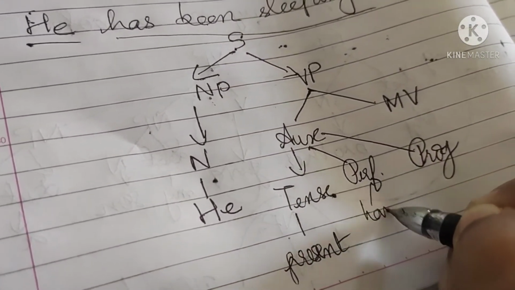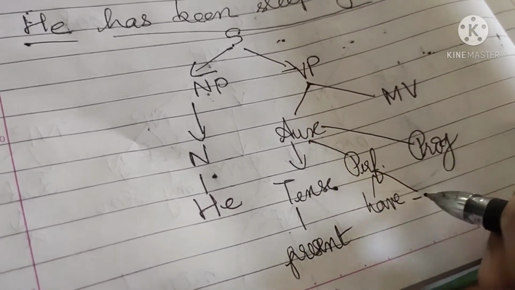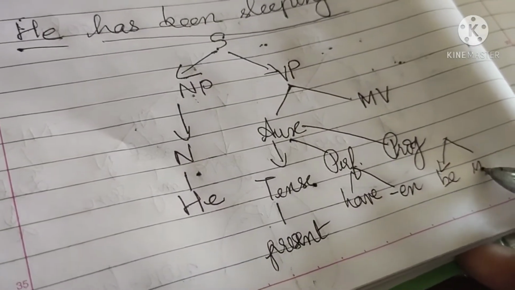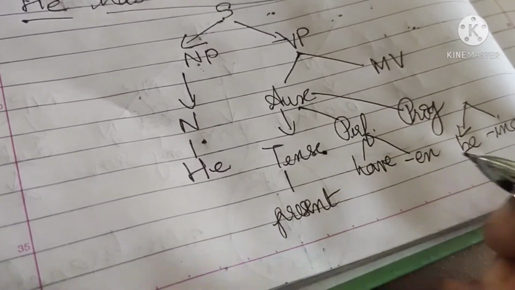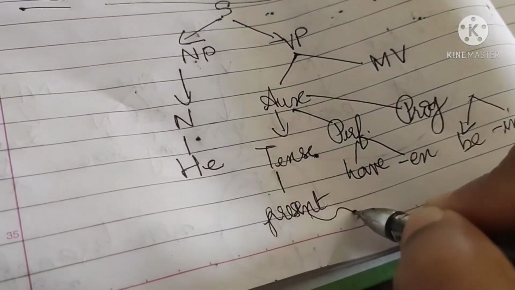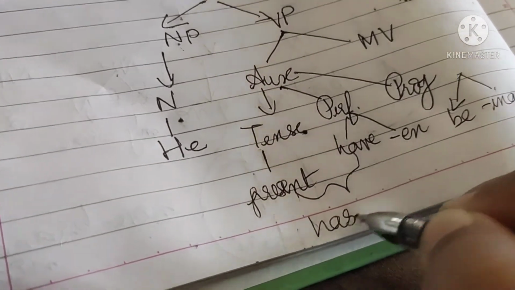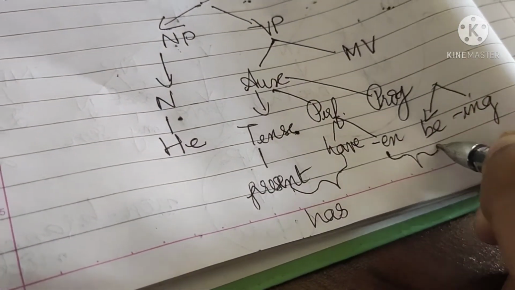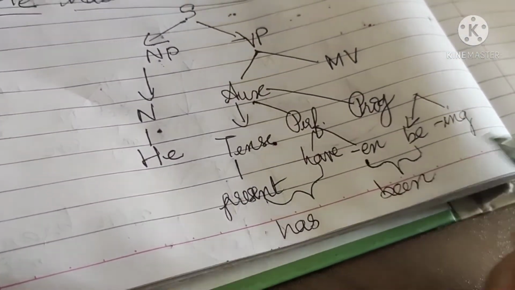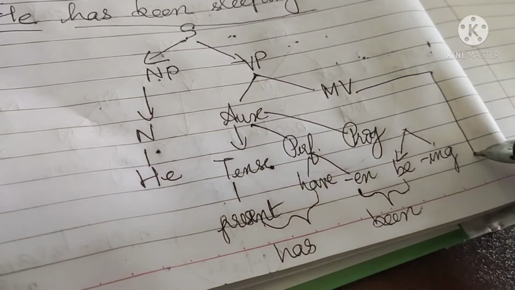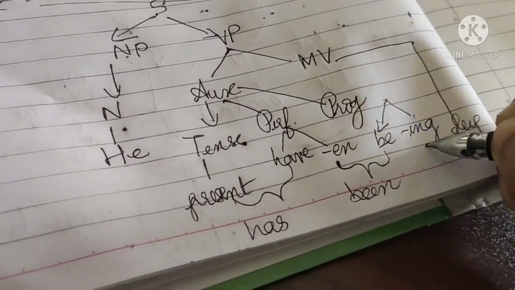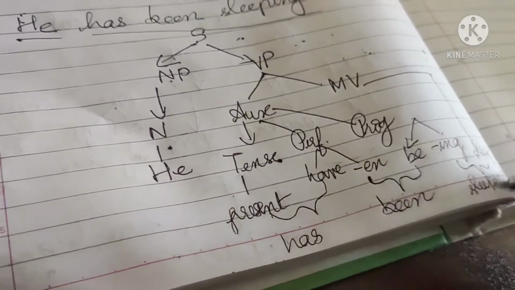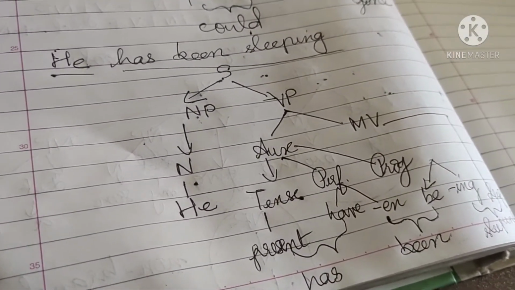Perfective we have have and en form. Progressive we have be and ing form. So have and present together we have has. Then en plus be we have been, and the main verb here is sleep. Sleep and ing together we have sleeping. He has been sleeping. I hope you understood this.